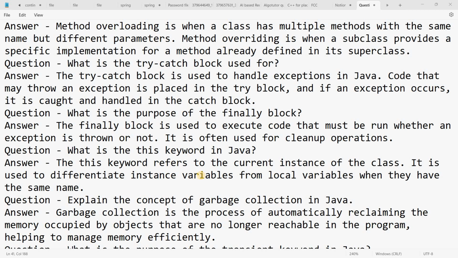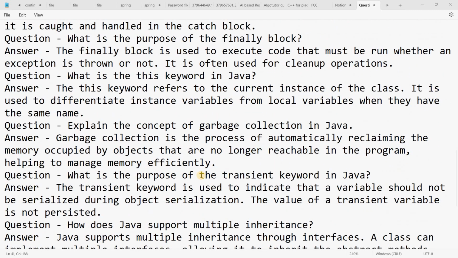Question: what is the concept of garbage collection in Java? Garbage collection is the process of automatically reclaiming the memory occupied by objects that are no longer reachable in the program, helping to manage memory efficiently.